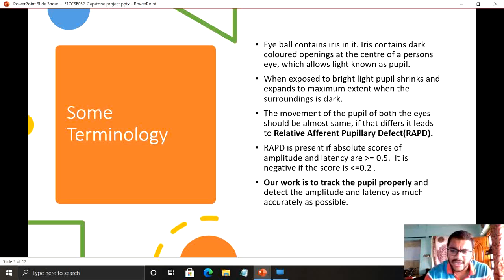Let's get into another thing which is known as RAPD. This is the major thing which we are working on. RAPD is relative afferent pupillary defect. It is a defect which is seen more in human beings now. If a person neglects RAPD, it leads to optic nerve disorder, which in turn can cause blindness. So we have to calculate the diameter of the pupil, amplitude and latency in order to tell whether the person is suffering from RAPD or not.